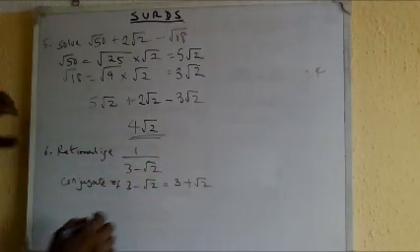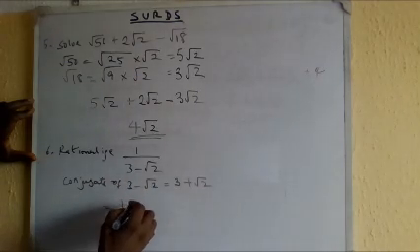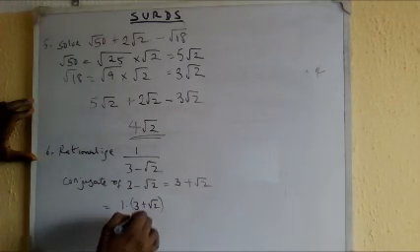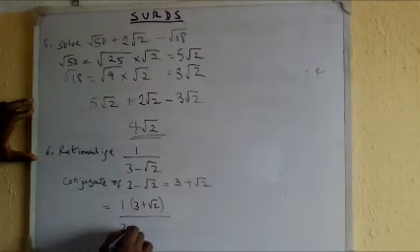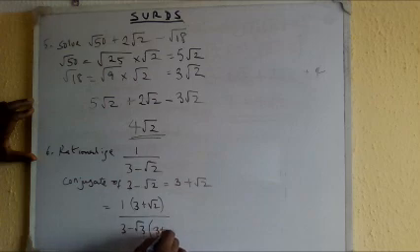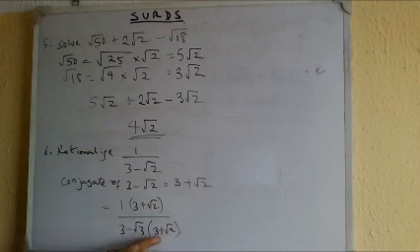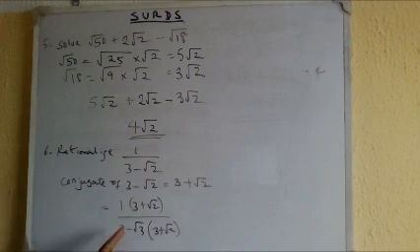Okay, so this one becomes 1 dot, my dot is multiplication, 1 dot 3 plus root 2. Let me just put the bracket here. All over, the denominator is 3 minus root 2, then times 3 plus root 2. Notice what I'm doing. I am multiplying both the numerator and denominator by the same thing, and that thing I'm using to multiply them is the conjugate of the denominator. Please take note of this.